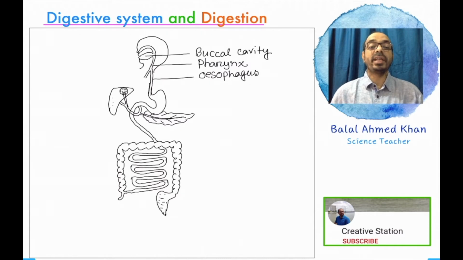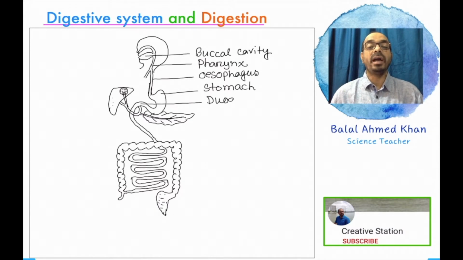From the larynx, the elongated part that connects with the stomach is the esophagus. The esophagus is generally known as the food tube that transfers food from the mouth to the stomach. The sac-like part that connects with the esophagus is the stomach.